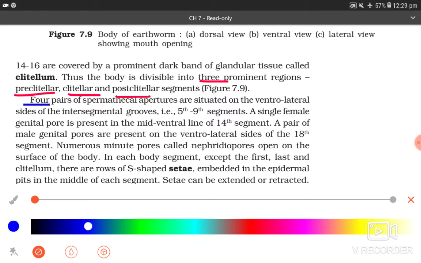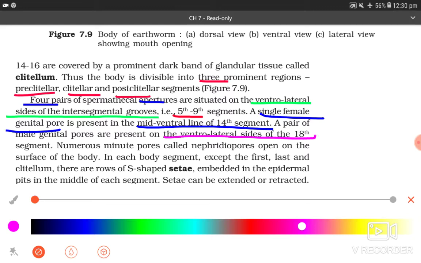Four pairs of spermathecal apertures are situated on the ventrolateral sides of the intersegmental grooves, that is, 5th to 9th segment. A single female genital pore is present in the midventral line of the 14th segment. A pair of male genital pores is present on the ventrolateral side of the 18th segment. Numerous minute pores called nephridiopores open on the surface of the body.